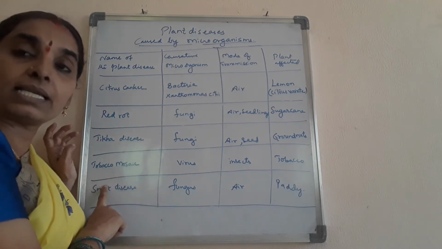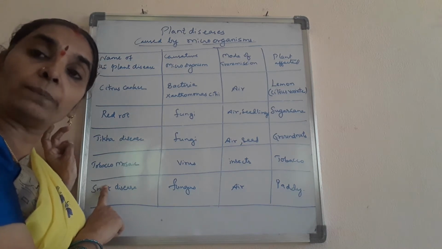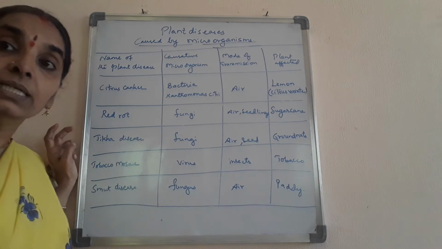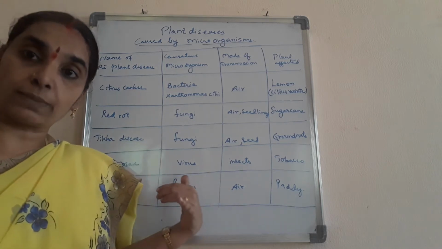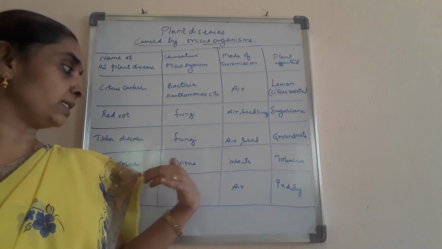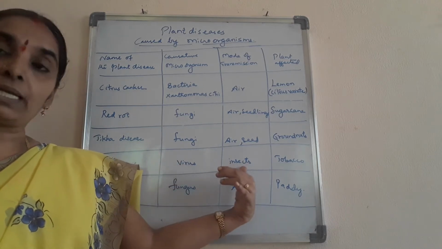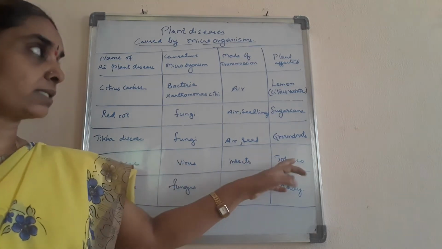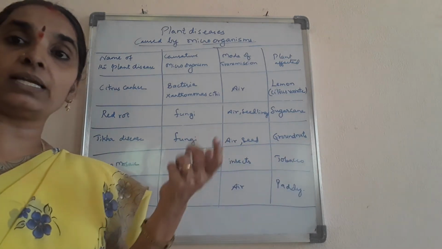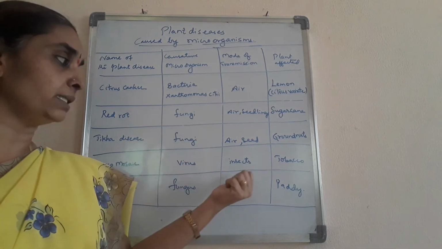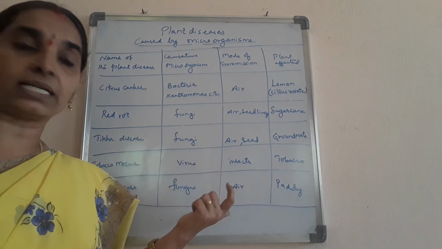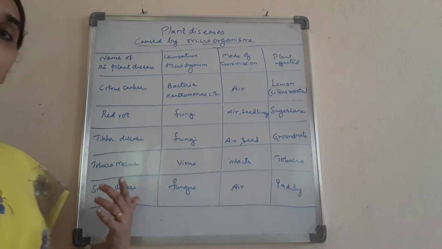And next, tobacco mosaic. It's a disease that occurs to the tobacco crop through a viral attack. We have studied the tobacco mosaic virus in the previous microorganisms part 1 lesson also, isn't it? So it's a virus, and the mode of transmission is through insects to the crops. The green leaves are eaten up by the insects through the attack of this virus, and all the leaves get spoiled soon.